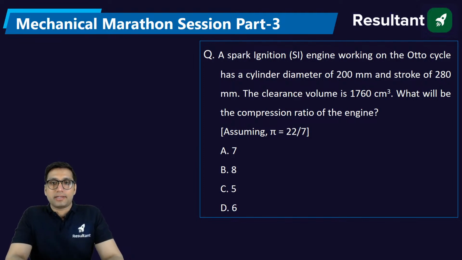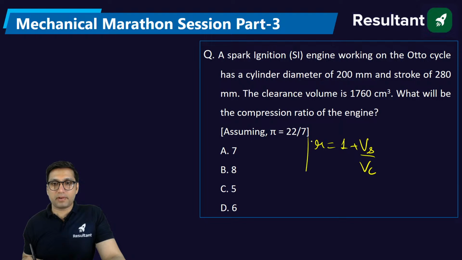A spark ignition engine working on Otto cycle has a cylinder diameter of 200 mm and a stroke of 280 mm. The clearance volume is 1760 cm cube. What is the compression ratio of the engine? You know that compression ratio is 1 plus swept volume by clearance volume, right? Simple formula. Clearance volume is given. If you get the value of swept volume, you will get the compression ratio. So what is swept volume?